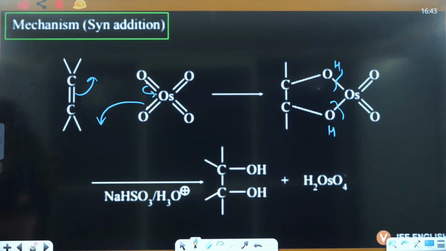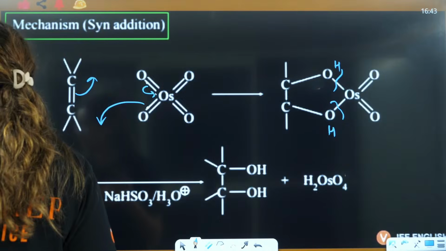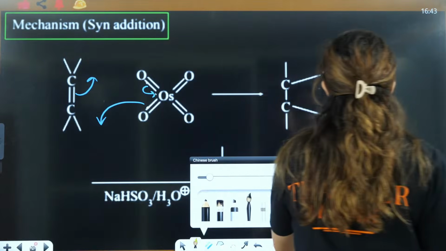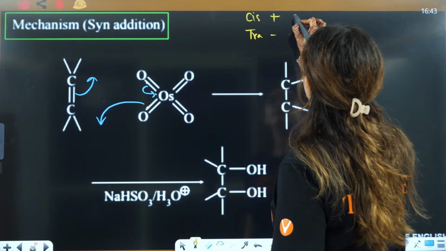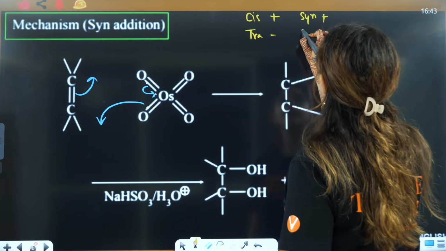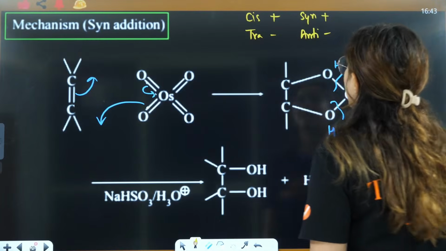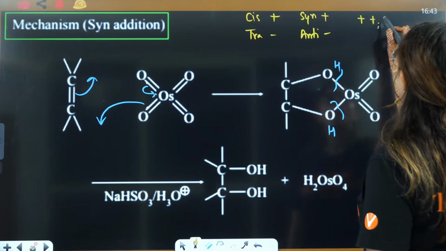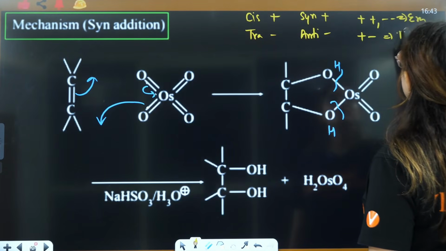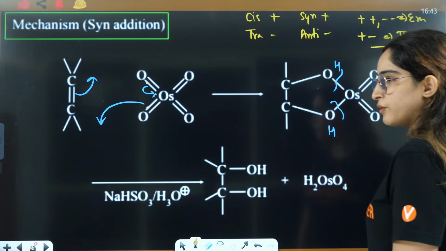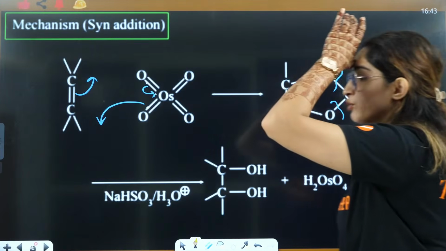Cis syn is erythro, anti-trans is threo. No, anti-trans is not that. No, Manoj, you need to watch that lecture again. I told you that cis is positive, trans is negative, syn is positive and anti is negative. So whenever you have positive positive or negative negative, that will be erythro. When you have positive negative, that will be threo. That I told you, if you remember that. Okay, this I told you. Go and watch the lecture of hydrocarbons again.